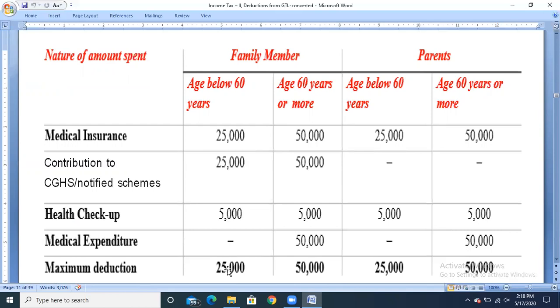That is clearly mentioned. The total amount should not exceed 25,000, and in case of senior citizen, 50,000. And for parents also, less than 60 years, 25,000, and more than 60 years, 50,000.